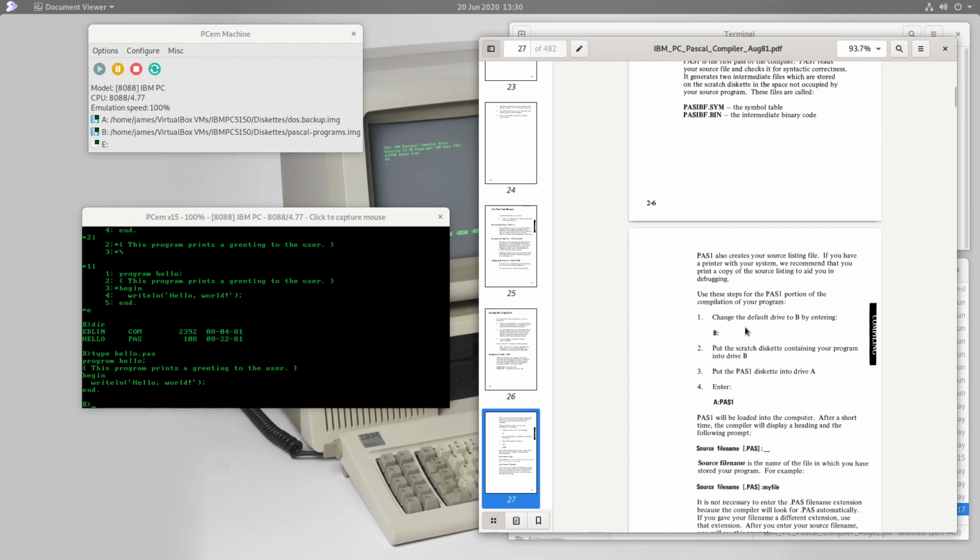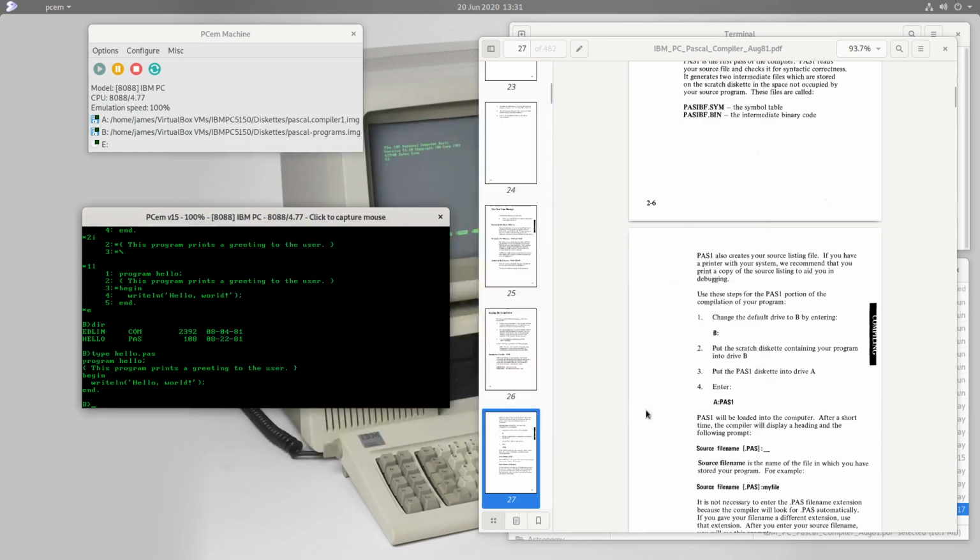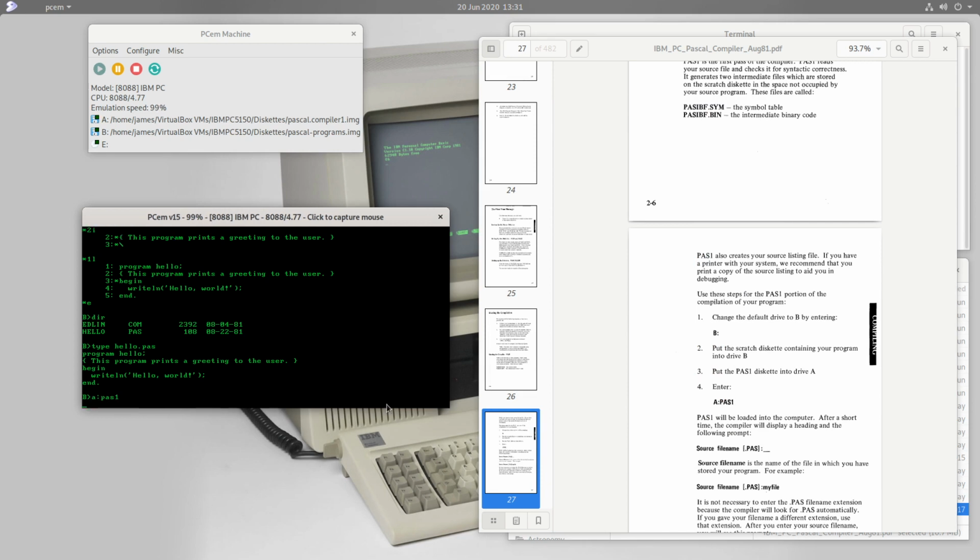So we want to make sure that B is our current drive. Well, it already is. We have the Scratch diskette in there with our program. And then we just want to start. We want to put the Pascal compiler diskette into drive A. So let's do that, Pascal compiler 1. And then we simply start the compiler, as is suggested here.